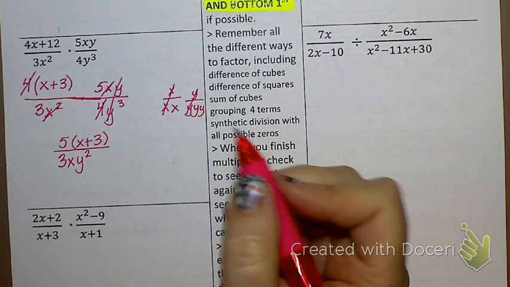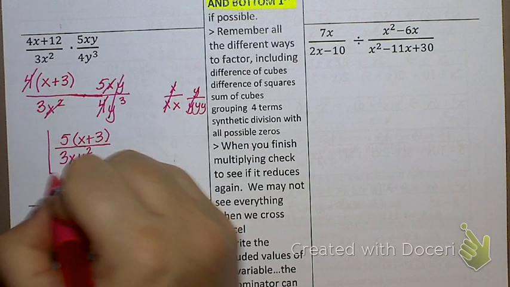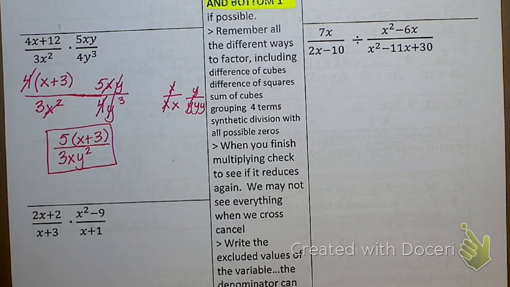Now, do I distribute the 5 to the x and then to the 3? No, not this chapter. I want you to leave things in factored form. That shows me that you've checked everything that could possibly cancel. Okay? Questions there? So everything on top basically stays on top, unless it gets canceled out. And everything on bottom stays on bottom unless it gets canceled out. How'd you get the 3x? Never mind. The x. Never mind. Got it? Yes. Okay. All right, let's look at the next one.